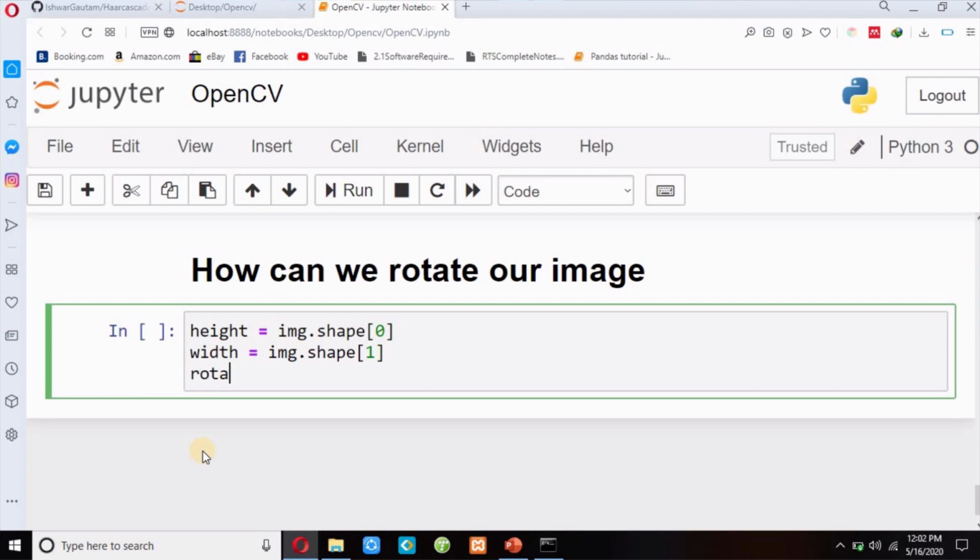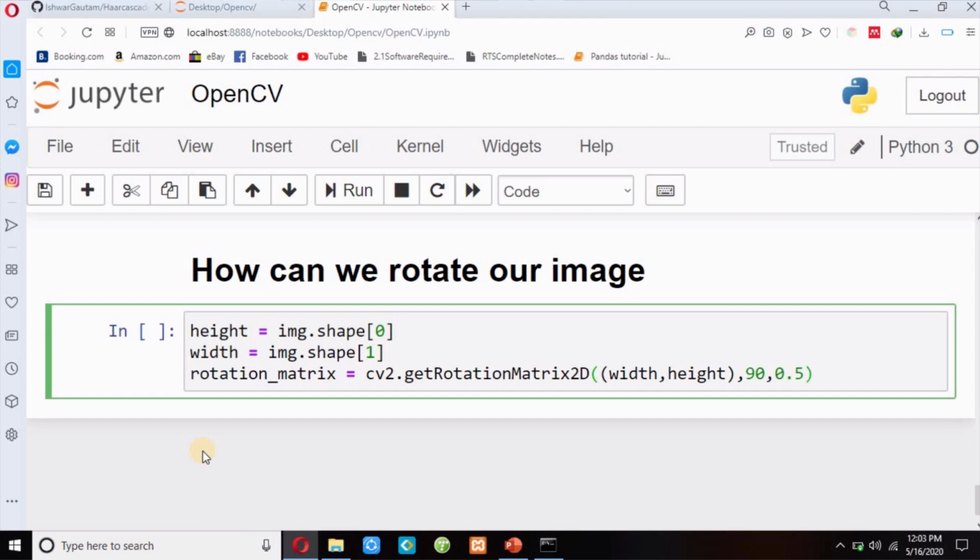So I will write rotation matrix equals cv2.getRotationMatrix2D, and I have to pass my width and height in a tuple. So inside parentheses I will write width and height, then I will rotate my image by 90 degrees, and I will pass 0.5.